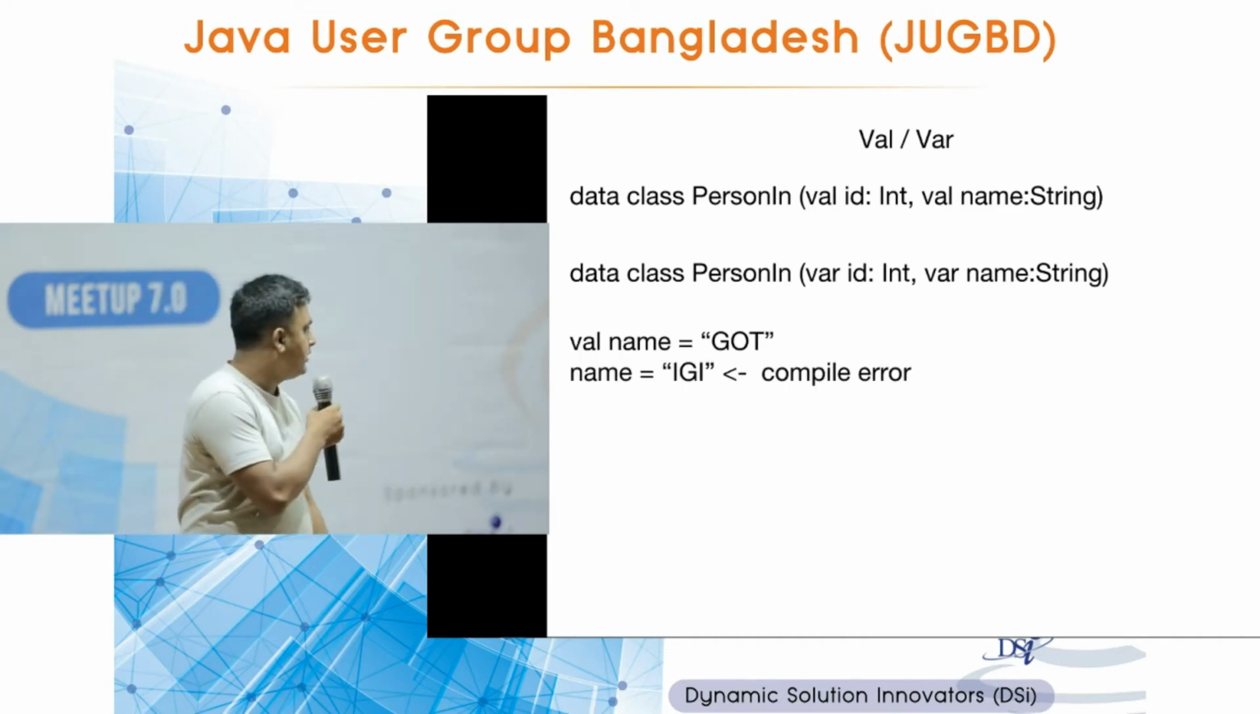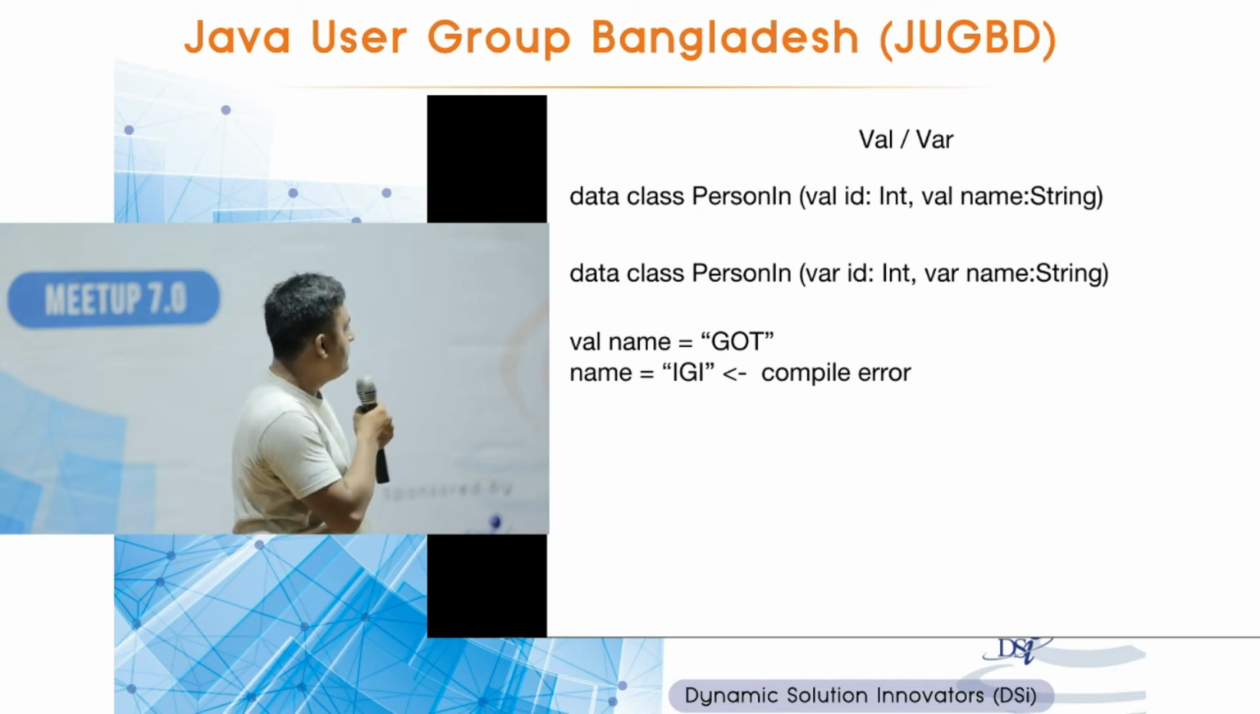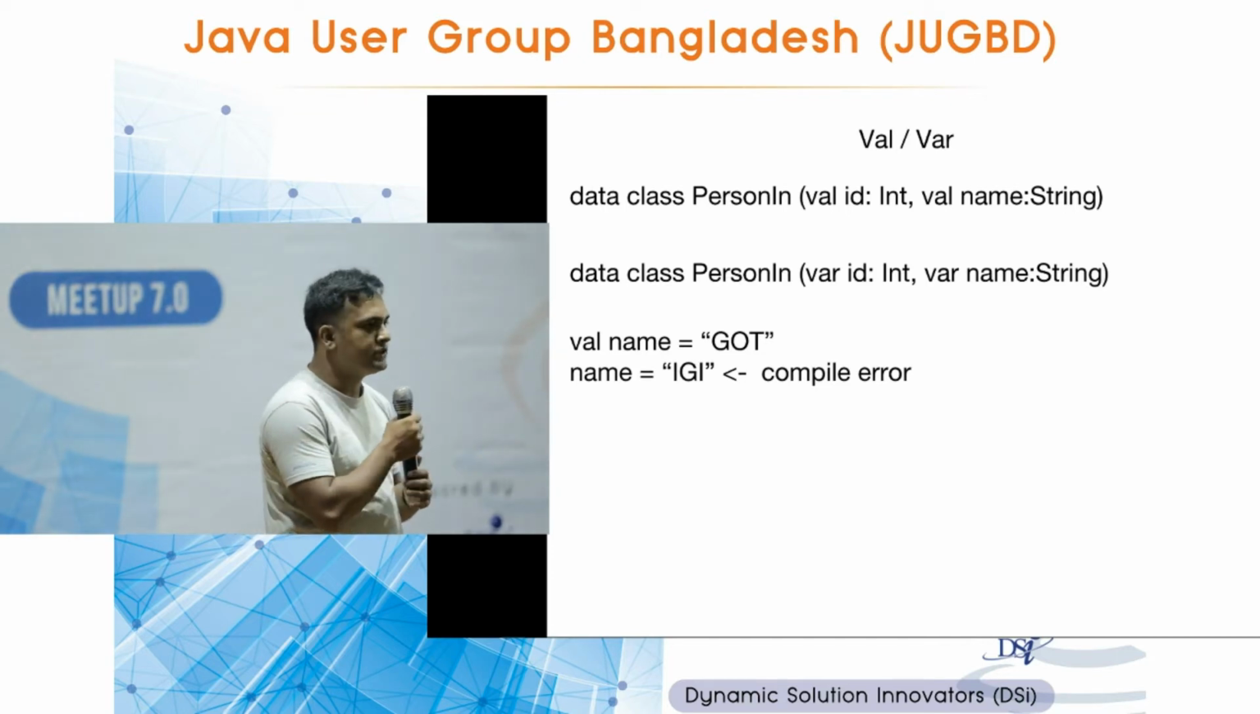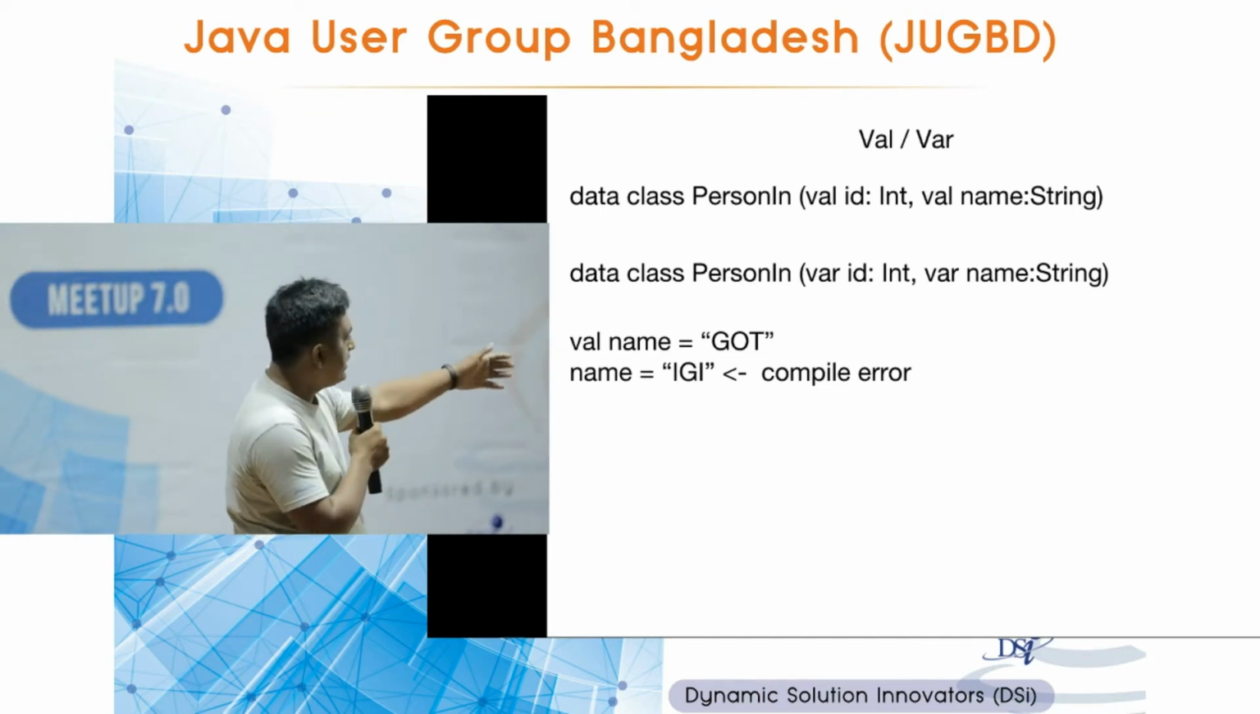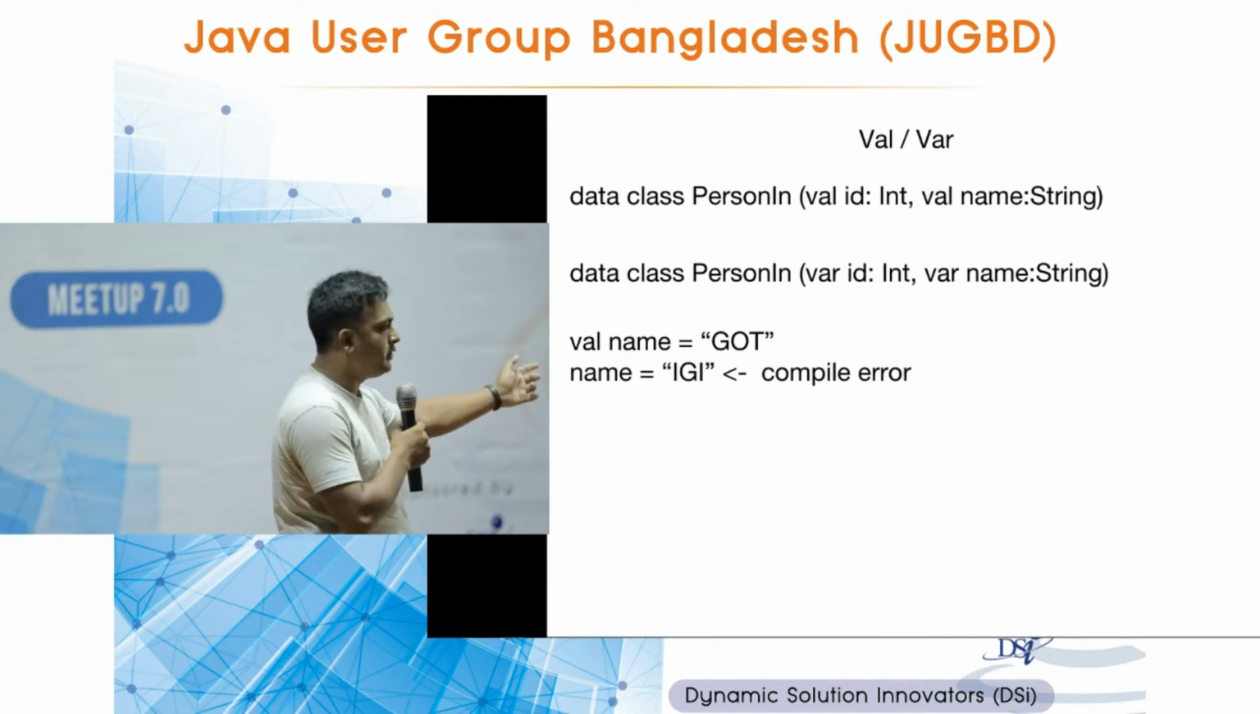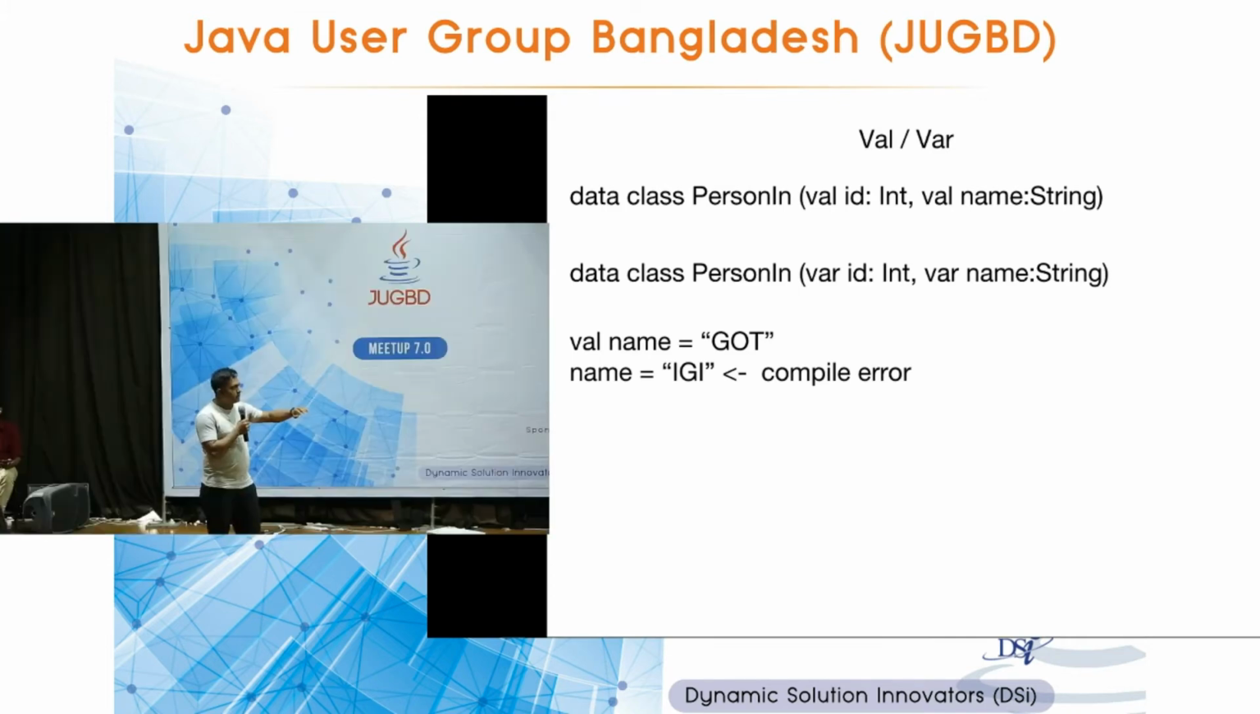So how can you use it? Here, val name equal to GOT, and next, if you are trying to modify this, name equal to IGI, then you get a compilation error. Notice here, I haven't mentioned the type of name, which is a String. So Kotlin understands from your context that it's going to be a string.